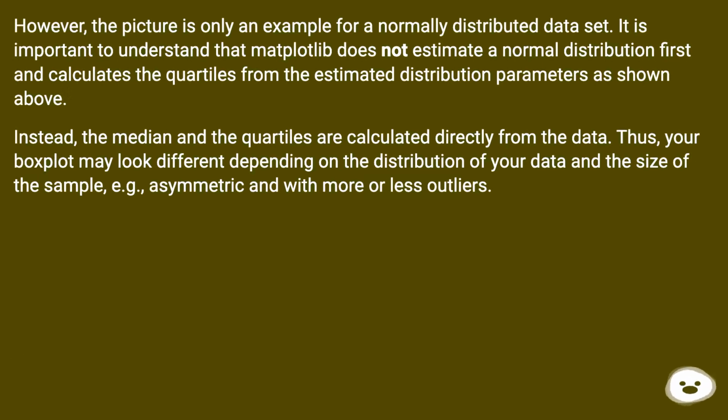However, the picture is only an example for a normally distributed data set. It is important to understand that Matplotlib does not estimate a normal distribution first and calculate the quartiles from the estimated distribution parameters as shown above. Instead, the median and the quartiles are calculated directly from the data. Thus, your boxplots may look different depending on the distribution of your data and the size of the sample, for example, asymmetric and with more or fewer outliers.